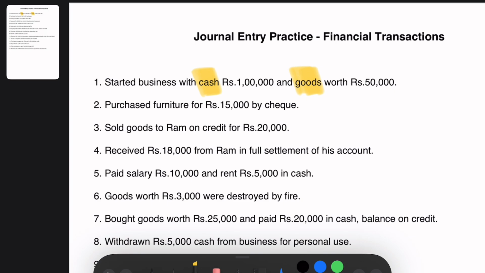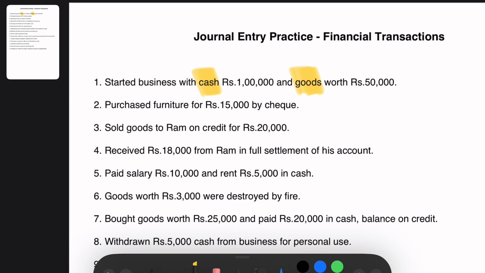Under real account, what is the golden rule? Debit whatever comes in and credit whatever goes out. So here in this case, goods are coming into the business, and we also have cash introduced into our business, which is of 1 lakh rupees. So there are two accounts that are getting debited over here. One is the cash account and the second one is the stock account, right? And the capital account is getting credited.